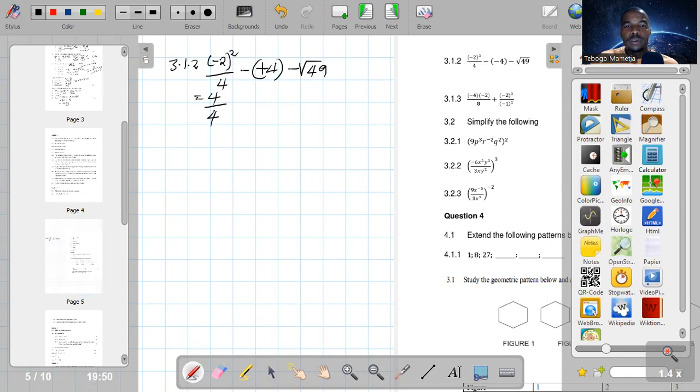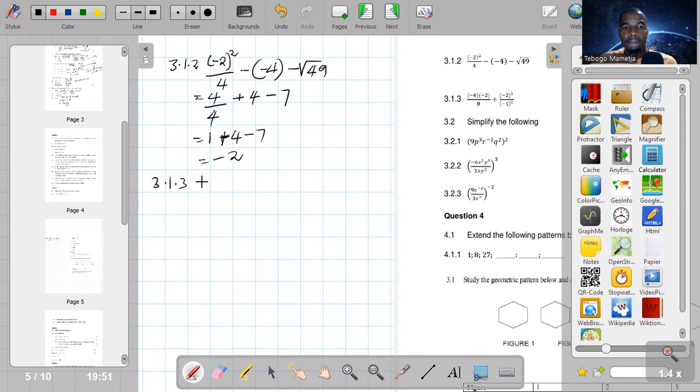Then we can so long remove the brackets there, which is negative times negative is going to be positive 4. Then minus square root of 49, it's 7. We are looking for the number that was multiplied twice by itself to give 49, which is 7. Then 4 over 4, it's 1, which is 4 divided by 4, it's 1, plus 4 minus 7. So 1 plus 4, it's 5. 5 minus 7, it's negative 2. So that is how it's done.